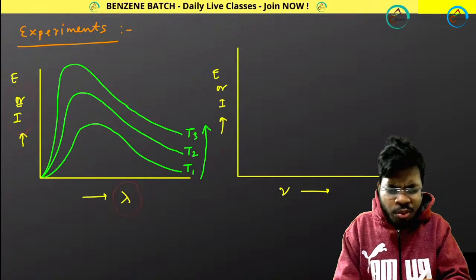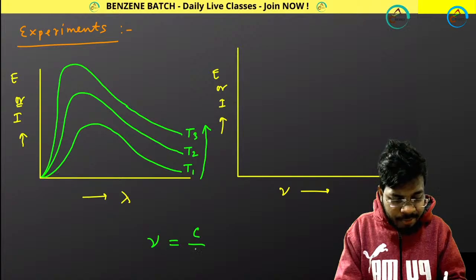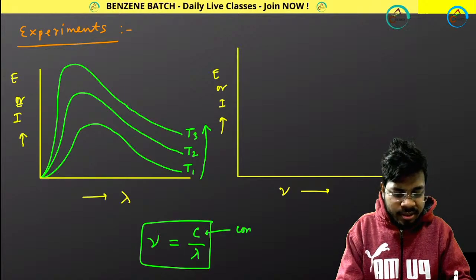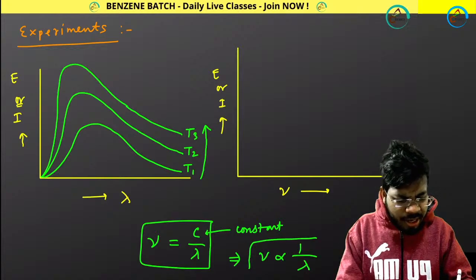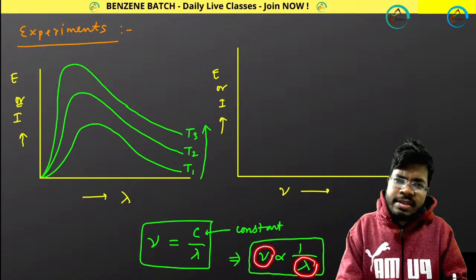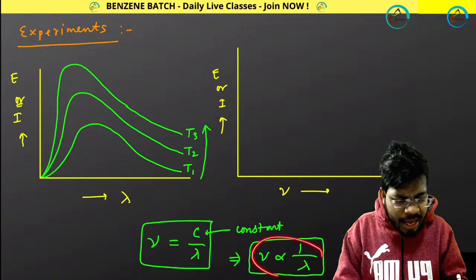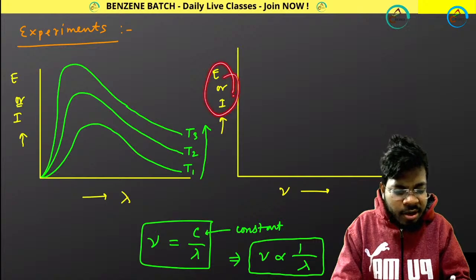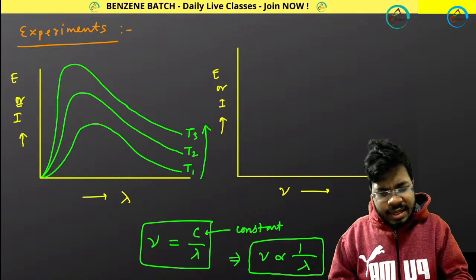Now you already know the relation, guys, that frequency nu equals c by lambda, and c is a constant, the speed of light in vacuum. So I can write from here that nu is proportional to 1 by lambda. That means if wavelength increases, frequency decreases, and vice versa; these are inversely proportional. Based on that, we can understand how the plot will look whenever we draw intensity or energy versus frequency. So whenever you draw this plot, you will get this kind of thing.